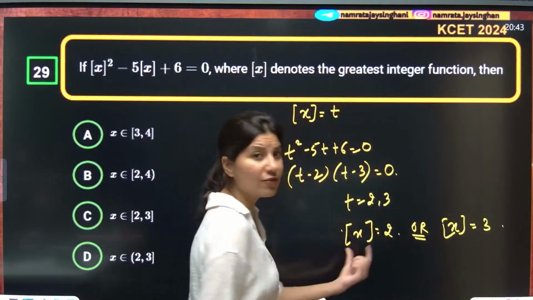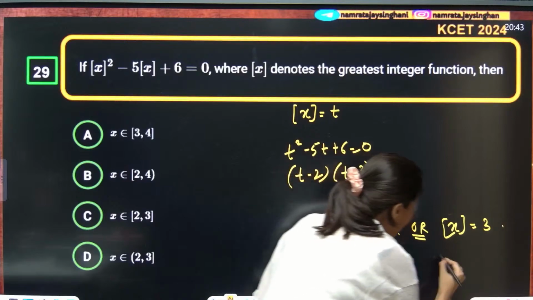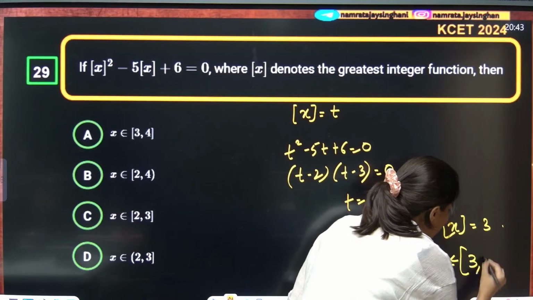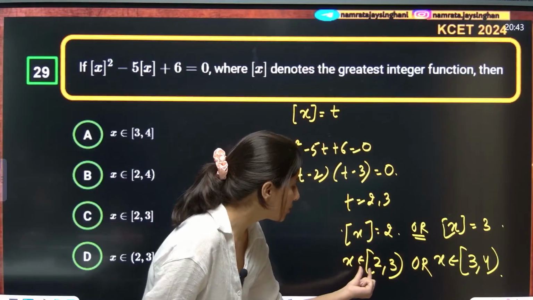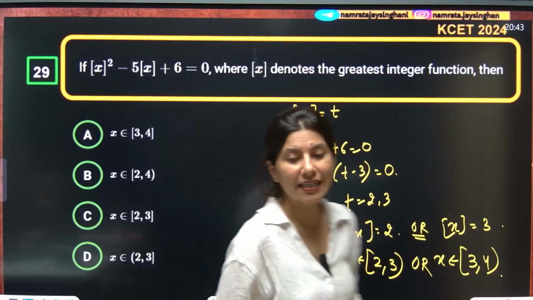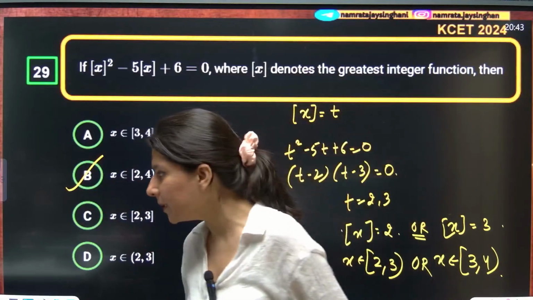So greatest integer function becomes 2 when x belongs to 2 to 3, and it becomes 3 when x belongs to 3 to 4. Or means union, you have to combine this and this. So 2 closed to 4 open will be the correct answer. 2 closed to 4 open is matching with option B.